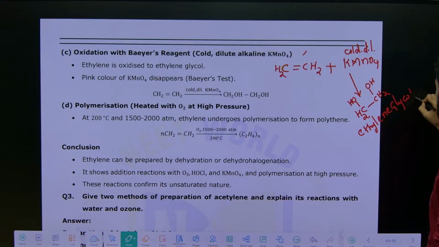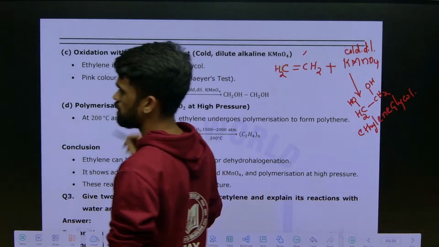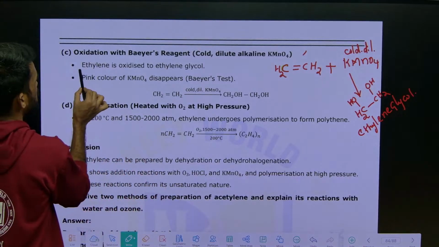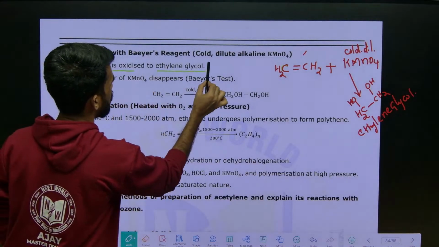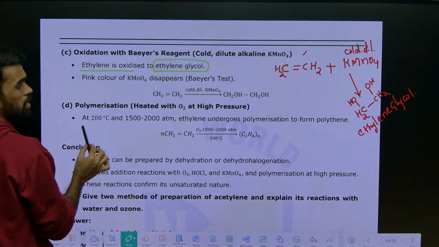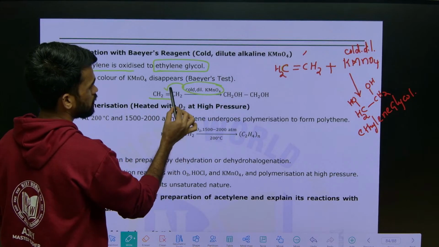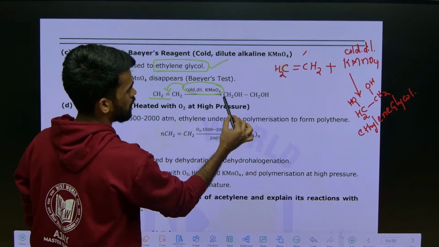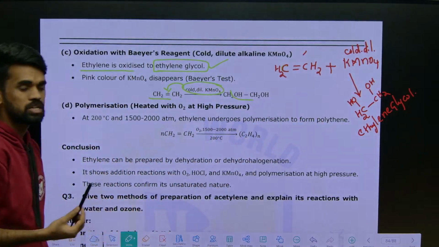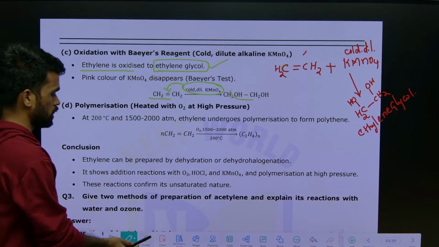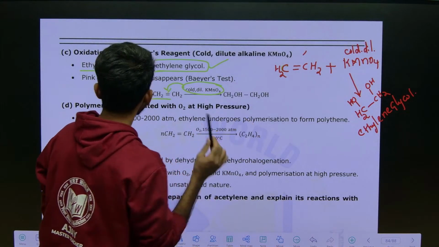Now once again read what the statement says. Ethylene is oxidized to ethylene glycol when KMnO4 is added to ethene, that will be converted into ethylene glycol. This is the formula of ethylene glycol, CH2OH, CH2OH. Okay, right. Next.